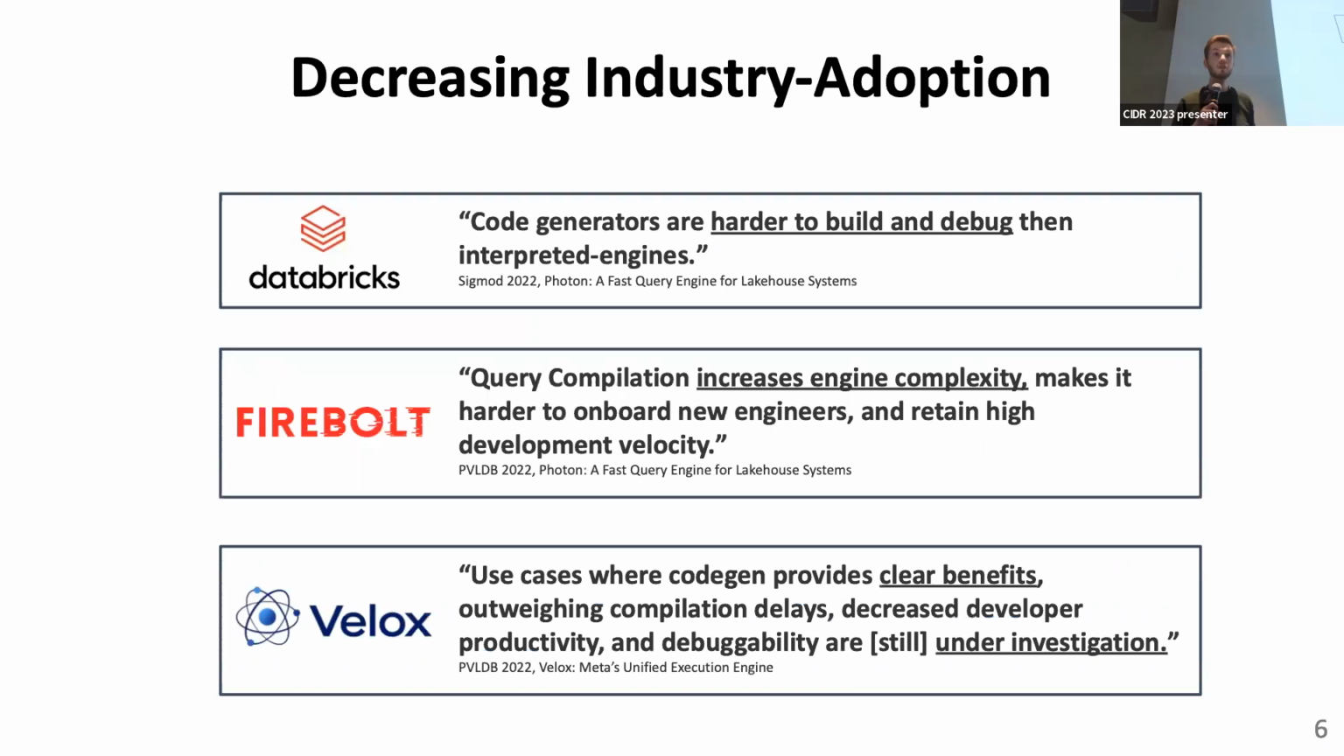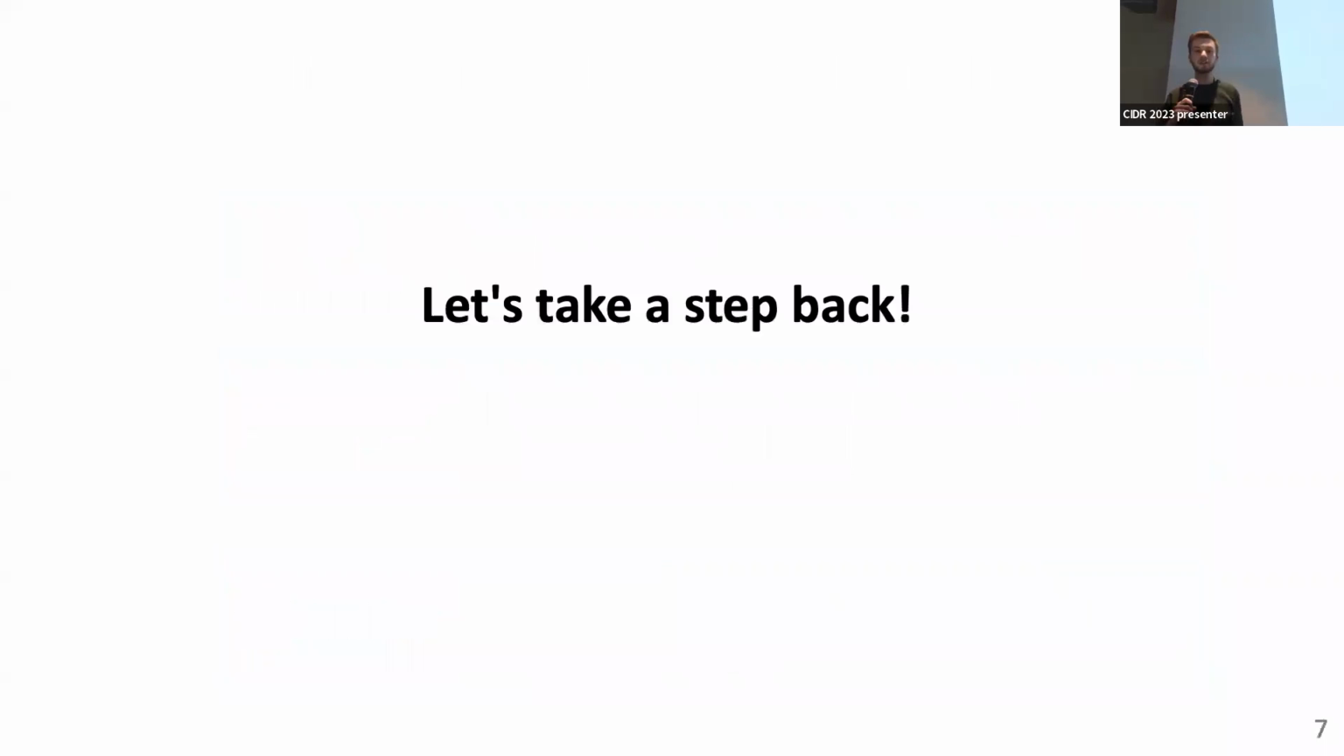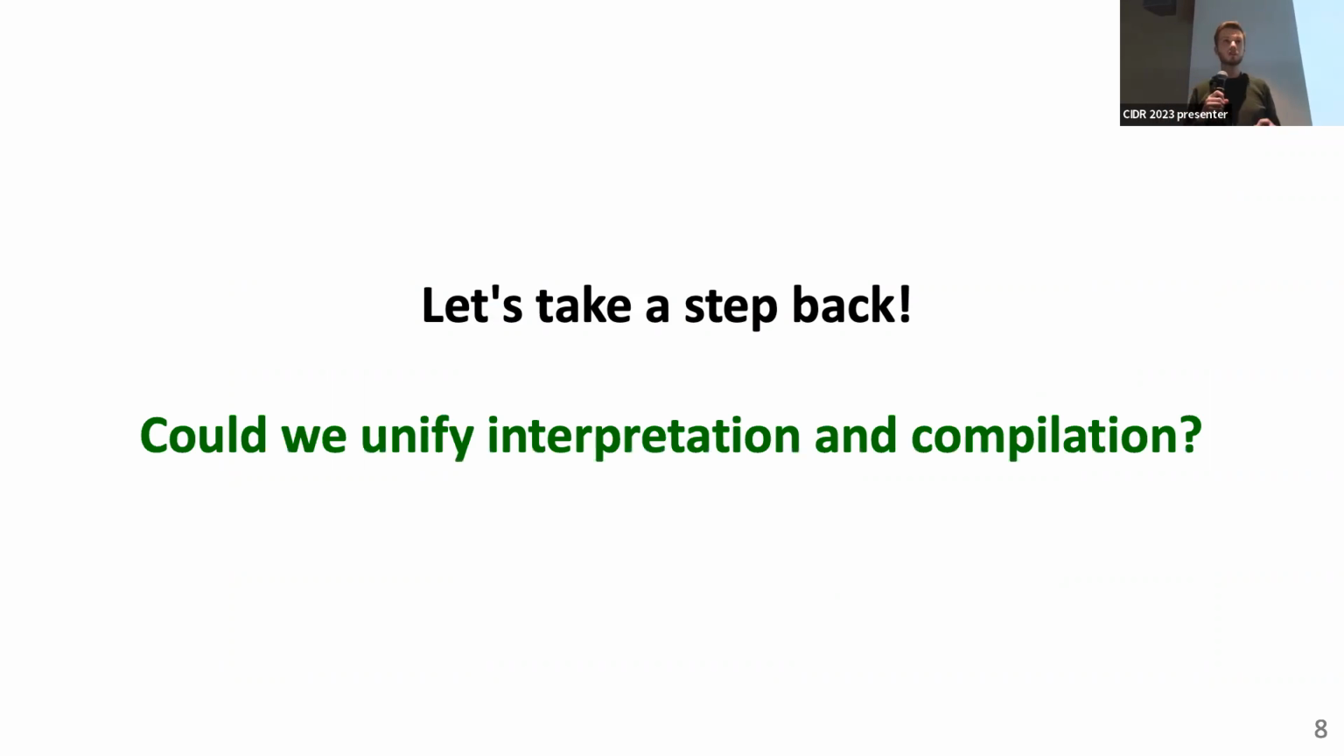And as a result, we see in industry that more and more systems choose to not use query compilation, but use interpretation-based engines using vectorization, just because interpretation engines seem to be simpler to maintain and to build. So we were quite depressed and thought about, okay, let's take a step back and think about what we actually want. Can we somehow build an engine which gives us the benefits of interpretation-based query execution, but still gives us the flexibility and maybe in some cases performance advantages of query compilation?